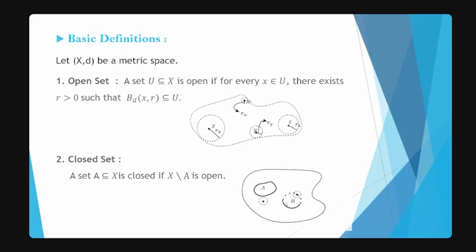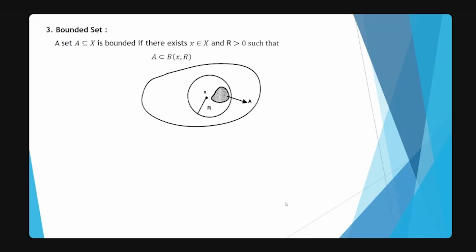Next we have bounded set. So what comes to your mind when I say that the set is bounded? You can say that there is some fixed distance limit beyond which the set doesn't go. That means the set A subset of X is bounded if there exists x belongs to X with some radius r such that A is contained in B(x, r).